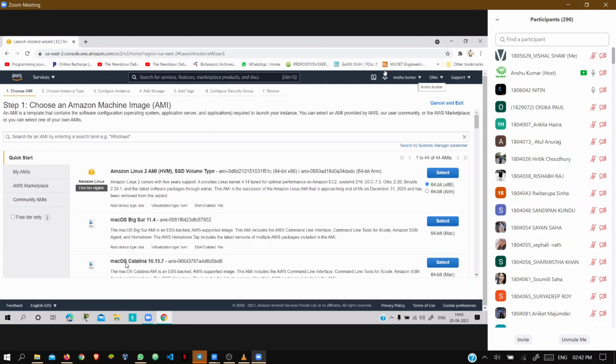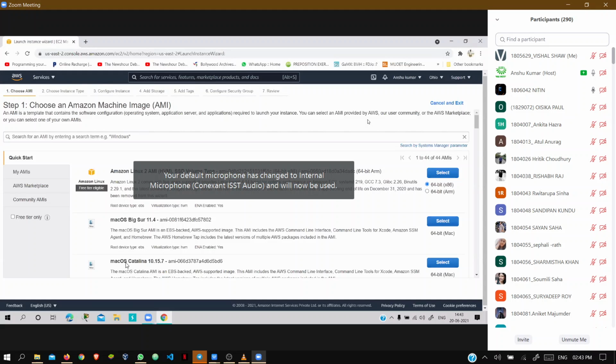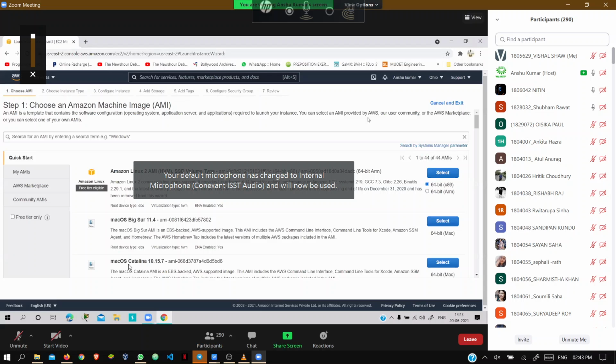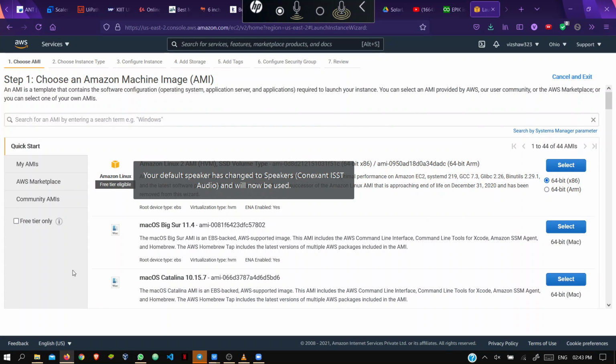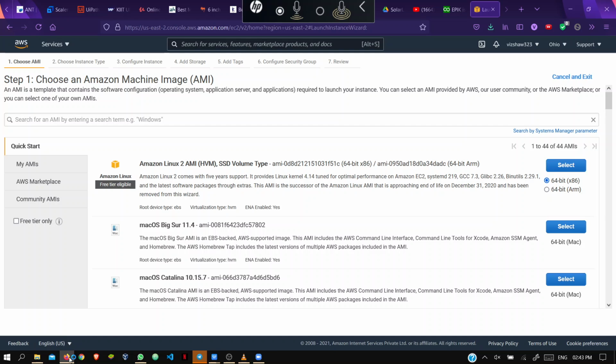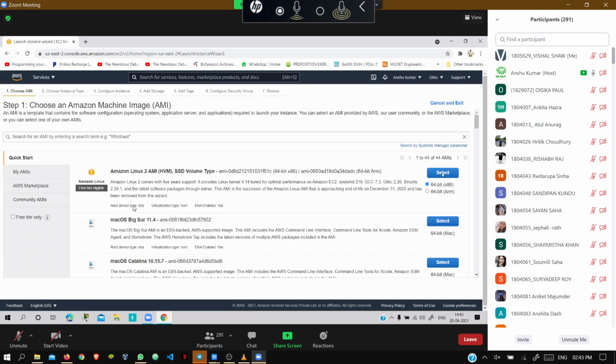Do you have an account? Then it should show. It might be a glitch, refresh it. Just look here, guys. You have to select this Amazon Linux 2 AMI. Just select it, this one.